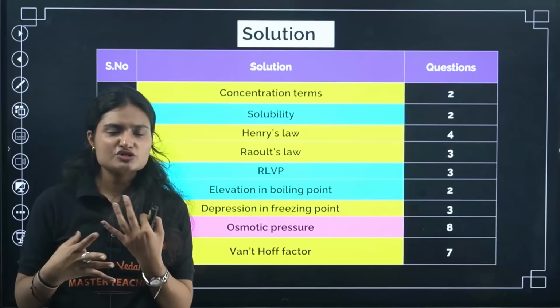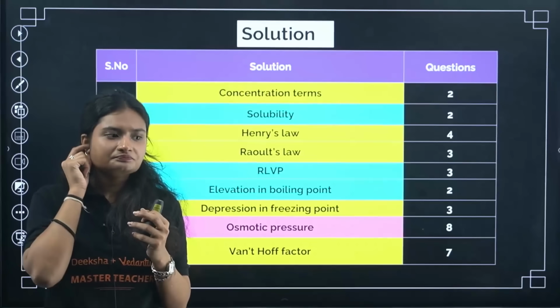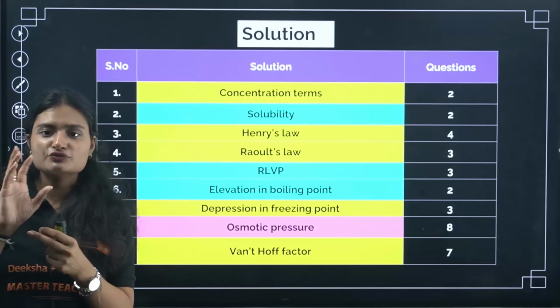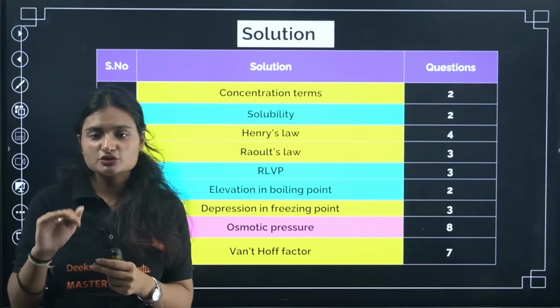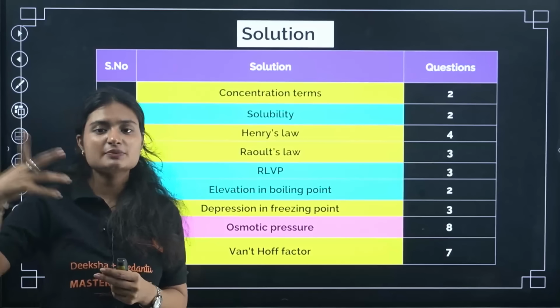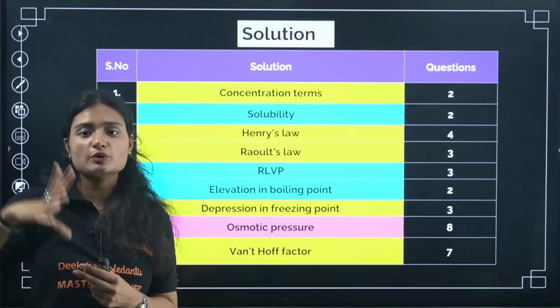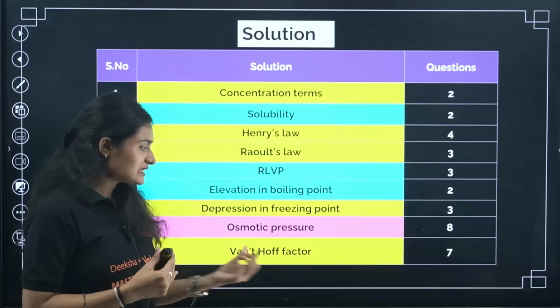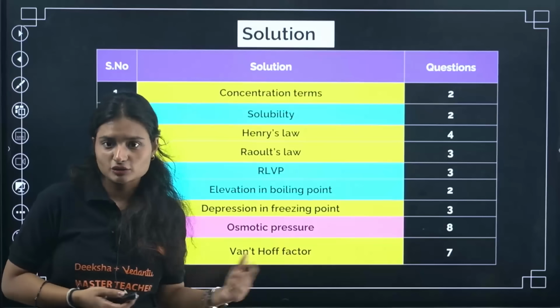For example, questions where they will ask you what the most elevation of boiling point is because of. You are given 4 compounds. In those 4 compounds, they will ask you which will have the highest depression in freezing point, or the highest elevation in boiling point, or the highest relative lowering of vapor pressure, right? So that uses the Van 't Hoff factor concept, okay?